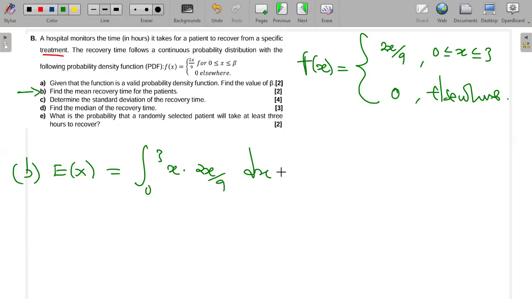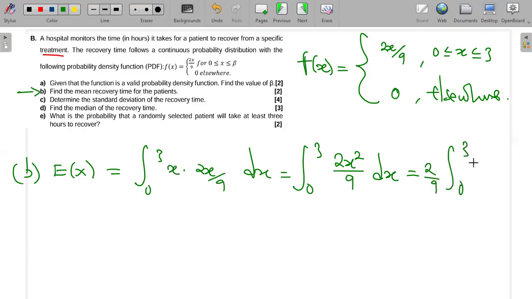Meaning that we have the integral from 0 to 3 of 2x squared over 9, then dx. To evaluate this, we can take the 2 over 9 outside the integral. So it will be 2 over 9, and then we have the integral from 0 to 3 of x squared dx.